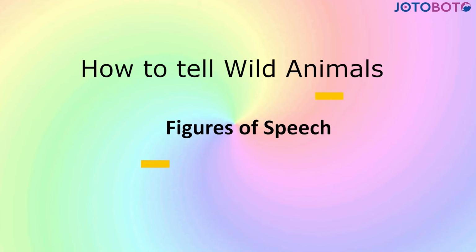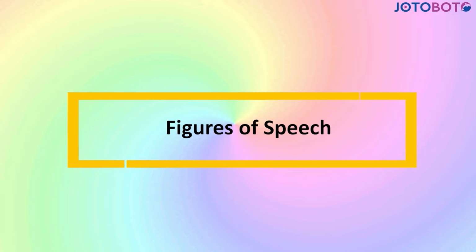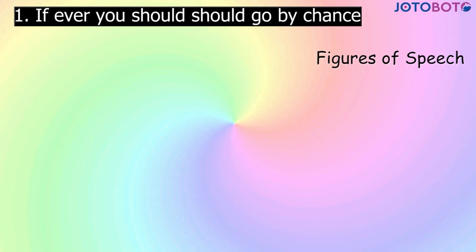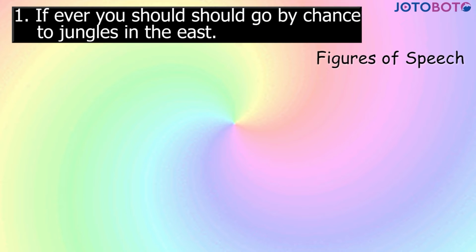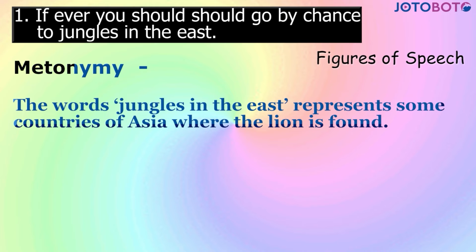Figures of speech of the poem How to Tell Wild Animals. If ever you should go by chance to jungles in the east, the figure of speech is metonymy. The words jungles in the east represent some countries of Asia where the lion is found.